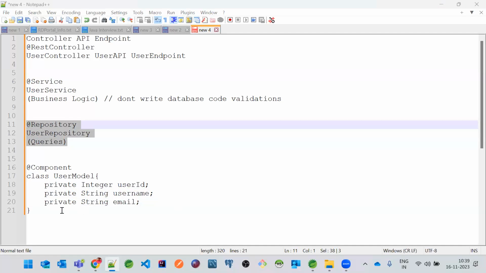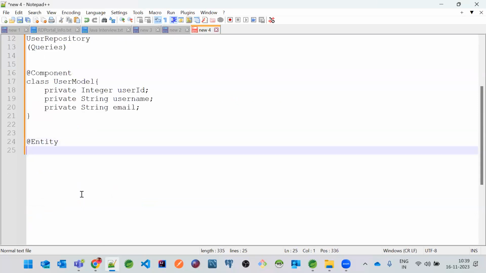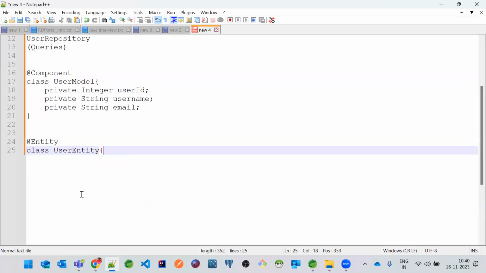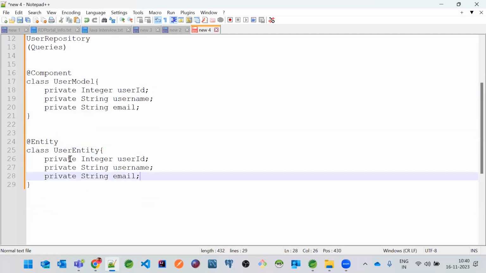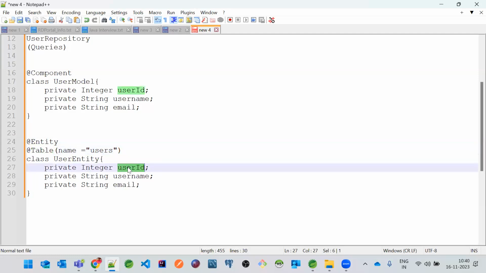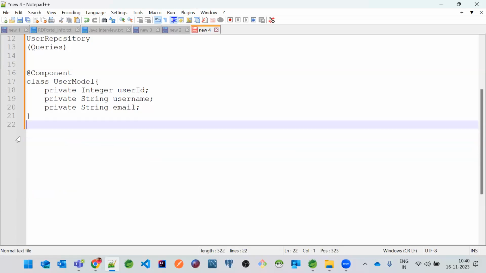One more thing, we have something called @Entity. This @Entity is something called user, we call it a user entity. Here also we will have the same set of fields. But here we'll be using one more thing called @Table, Users. So the users table will be created based upon this annotation, and all these will be the column names of the table. I will explain further when we discuss database related things. Okay, got it?